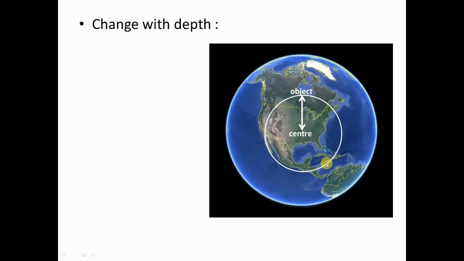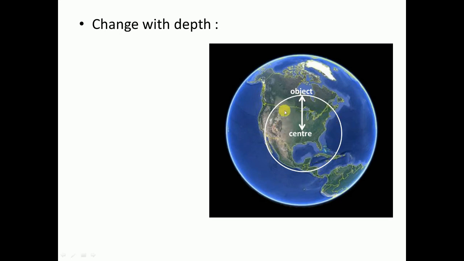First our object was present on the surface, so we used to take the whole radius, right? But now the object is present here, so from this distance to the center we will take only this much mass of the earth for the calculation of the force of gravitation.